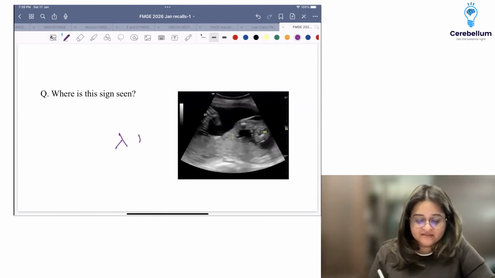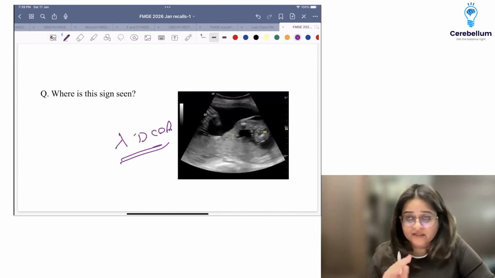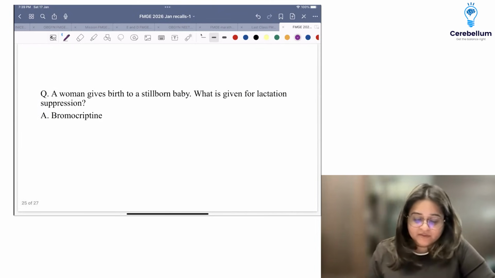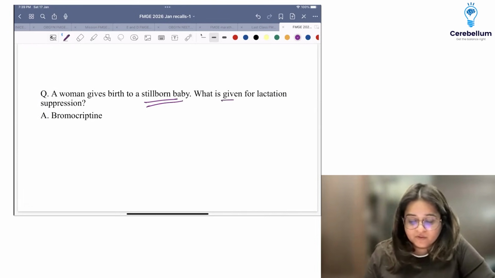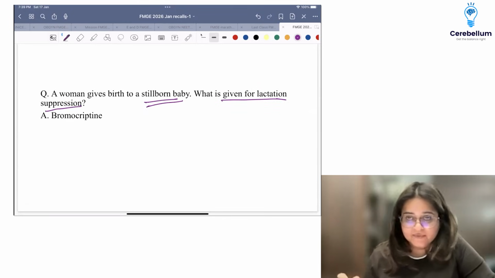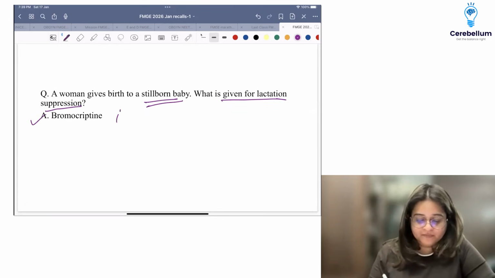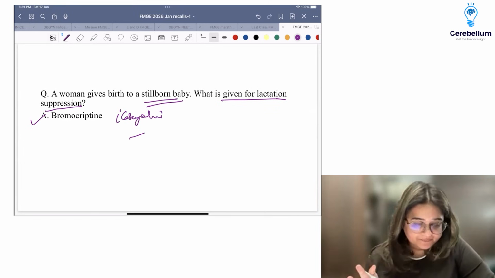This has been discussed. This is lambda sign, DCDA, not wasting time on this at all. A woman gives birth to a stillborn baby. What is given for lactation suppression? Again, an easy question. Bromocriptine or cabergoline you're going to give for lactation suppression.